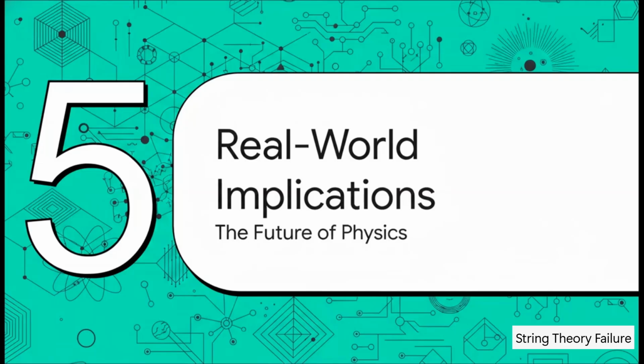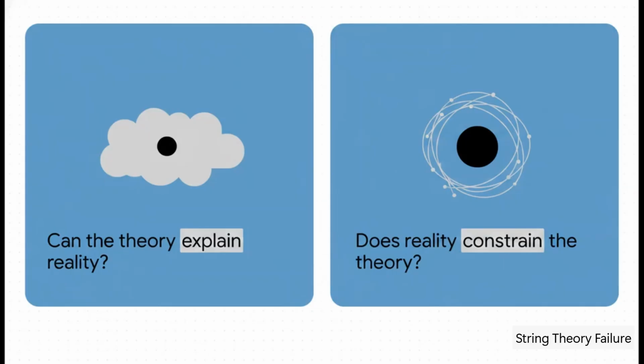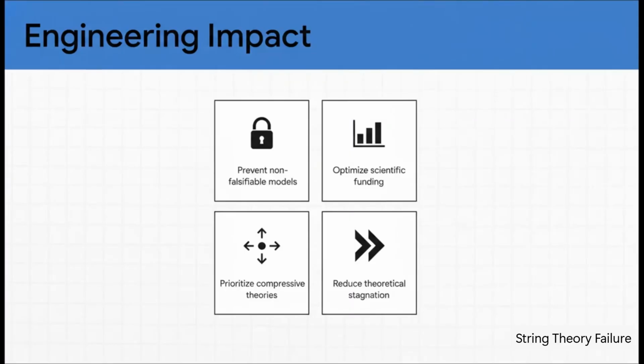Finally, Part 5, Real-World Implications, the Future of Physics. You might be wondering, okay, why does this matter to me? Well, it demands a massive shift in how we think. The old standard for science was simply, can the theory explain reality? And that allowed for endless, flexible math. The new standard, driven by THD, absolutely must be, does reality increasingly constrain the theory? We have to stop rewarding theories just because their math is pretty and start demanding that they predict the real, measurable universe. This literally impacts engineering, policy, and yes, your tax dollars.